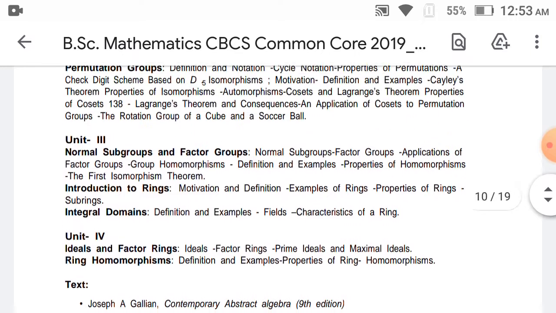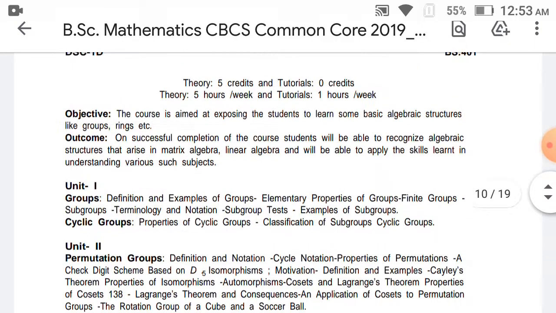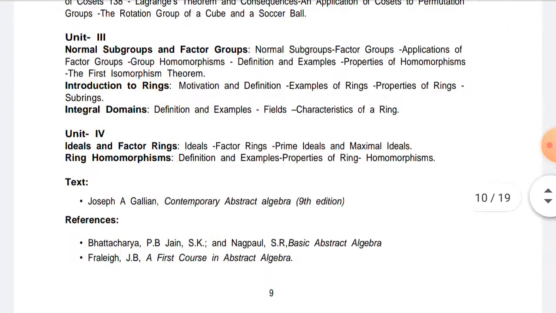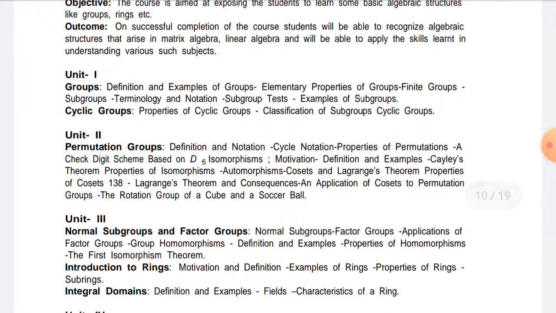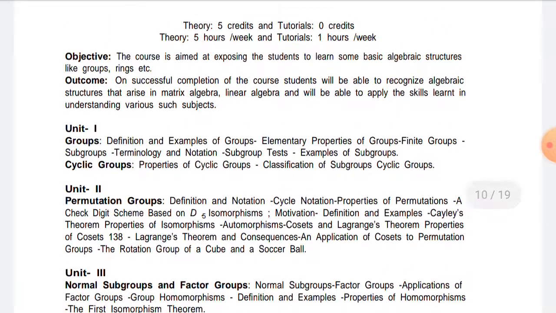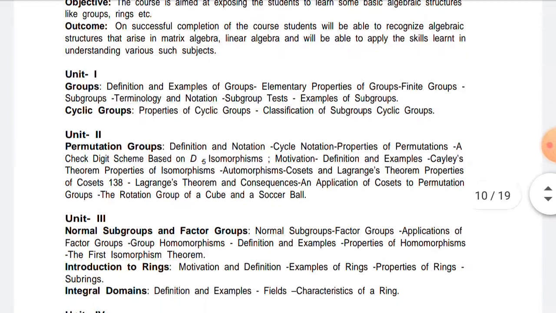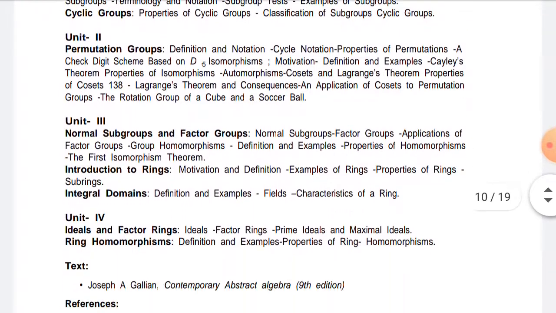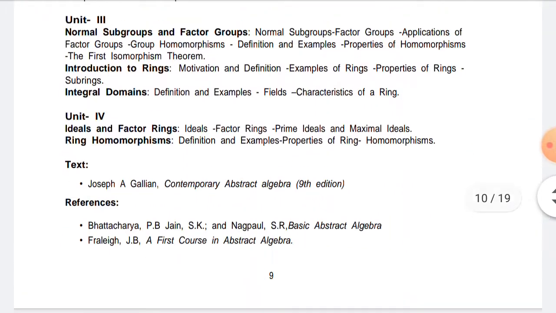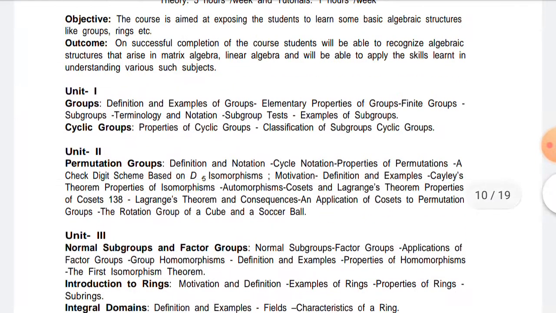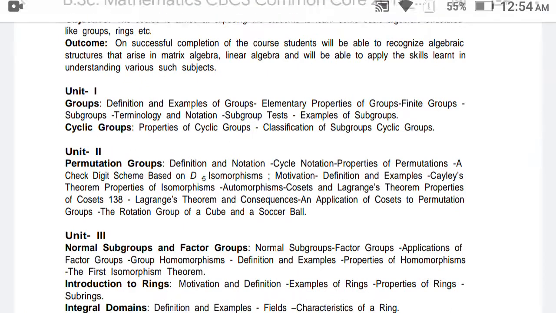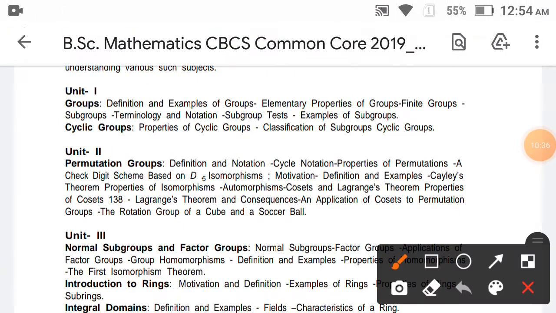The first 2 units are groups, the second 2 units are rings. In the second unit some group topics are also there: group, subgroup, cyclic group, permutation group, normal subgroup. Here ring, subring, integral domain, ideals, factor rings, and then ring homomorphism. Here group homomorphism is also there.